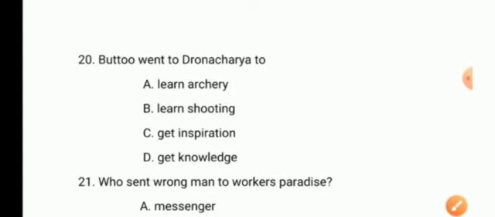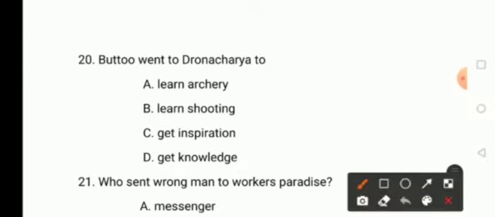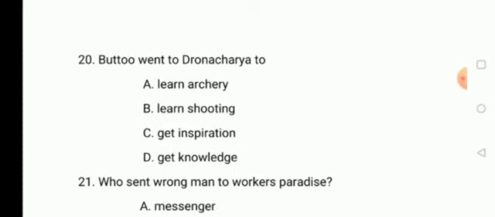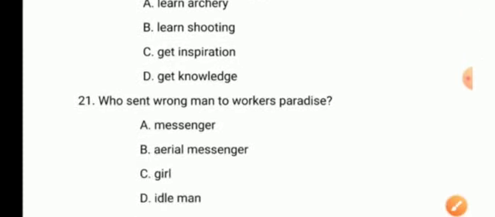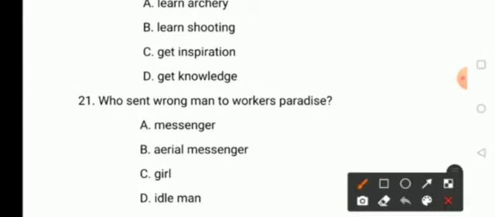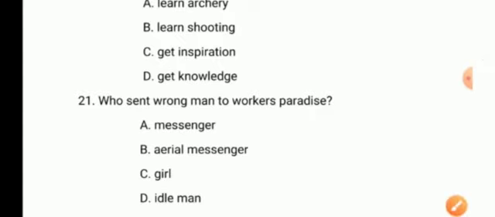Bhattu went to Dronacharya to A, learn archery, option B, learn shooting, option C, get inspiration, and option D, get knowledge. So here the answer is option A, learn archery. Moving on to the 21st question. Who sent the wrong man to the workers' paradise? A, messenger, B, aerial messenger, option C, girl, and D, ideal man. So the answer here is aerial messenger.